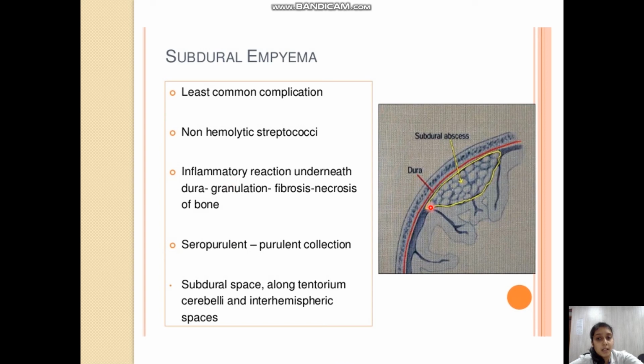That is a subdural abscess or subdural empyema. This is the diagram showing the abscess below the dura mater, between the dura and the arachnoid. It is the least common complication, and it is usually caused by non-hemolytic streptococci.